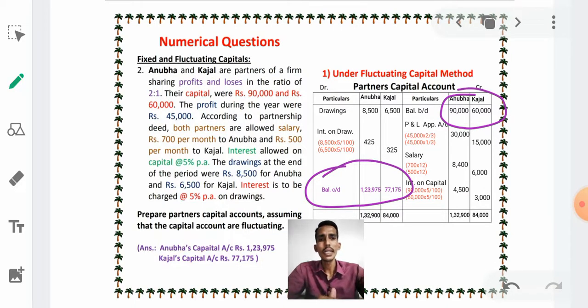After 1 year their capital is 1,23,975 and 77,175, which is called fluctuating. Fluctuate means changes. Last year their capital was 90,000 and 60,000, here it is 1,23,975 and 77,175, so their capital changes year to year. Therefore, it is called the fluctuating capital method.